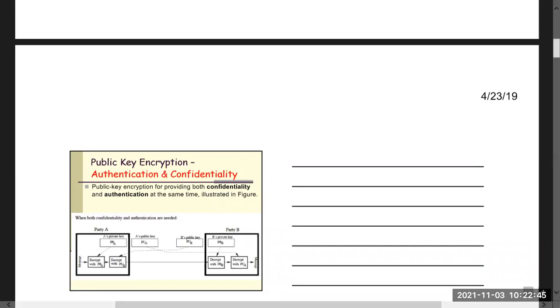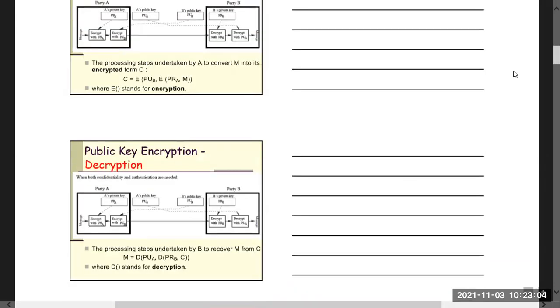So from here, we can say that the process steps undertaken by A convert the message into its encrypted form, E of PUB and then E of PRA and M. Now E stands for encryption, and then it will be decrypted two times like this.